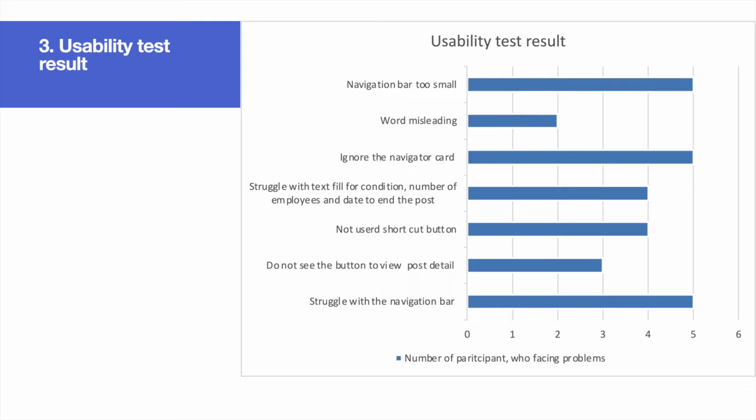However, it's possible that the device used for the usability test was the problem, not the design, which I will explain in the next slide. They also had a problem with things that misled them. Most of the participants ignored the navigator card and the shortcut button to create a new post on the home page. They also did not see the view button to view the post detail and the view at the navigator card. They also struggled with the text fields for conditions, number of employees, and the date to end the post.